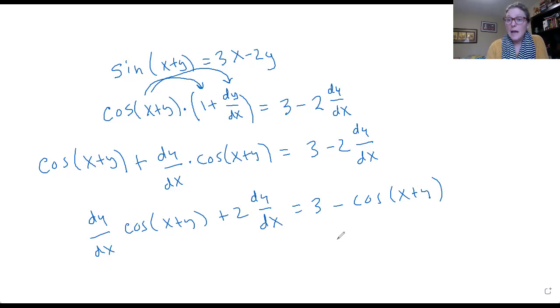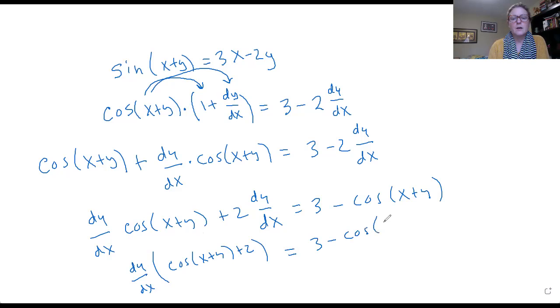Almost last thing I'm going to do is factor out that dy dx. So I'm going to have dy dx times the cosine of x plus y plus 2 equals 3 minus cosine of x plus y. Last thing, I'm going to divide both sides by this.